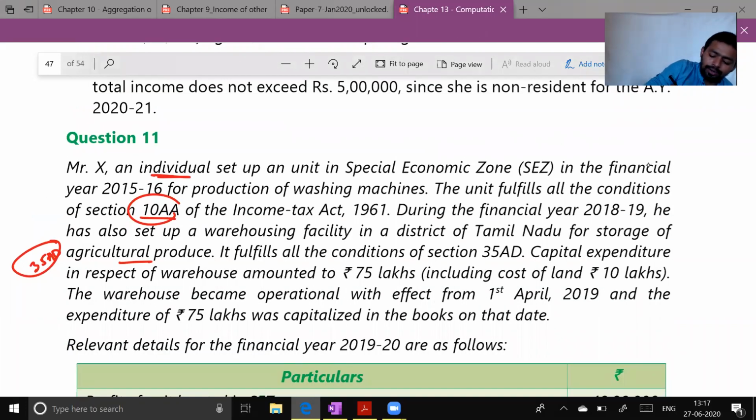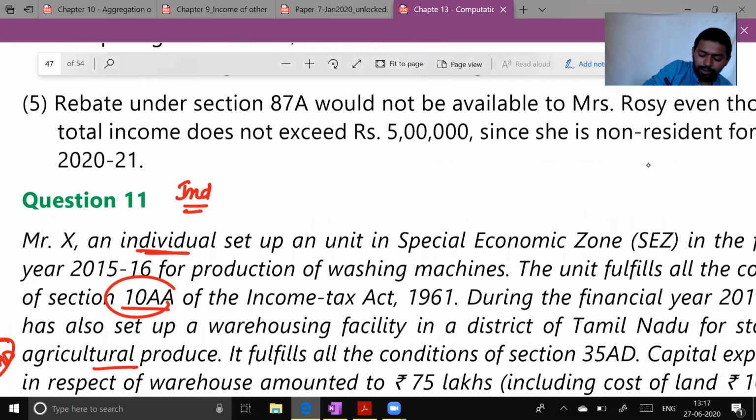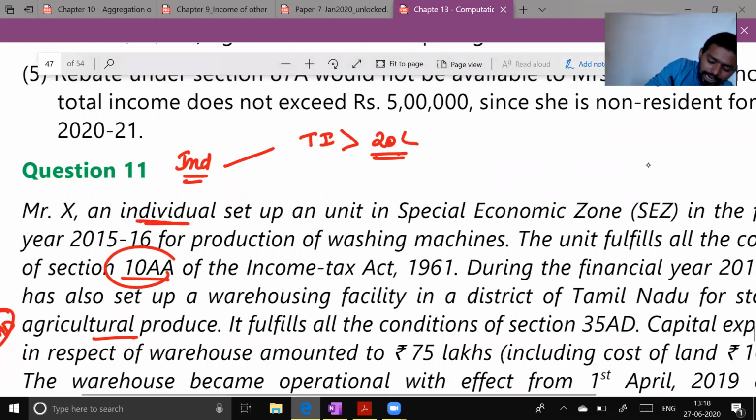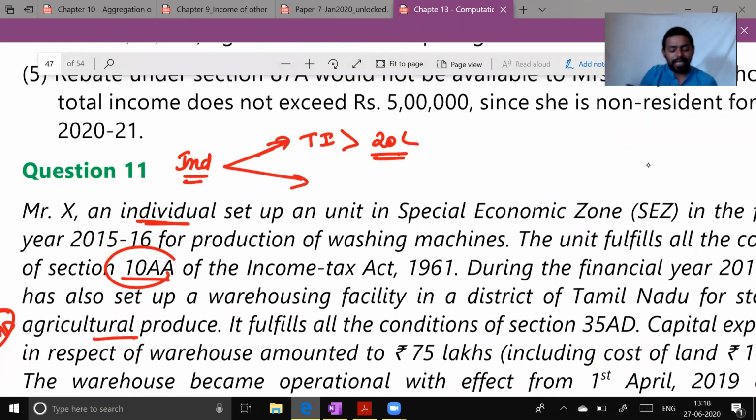What are the conditions? It is applicable only to those individuals whose, first of all, total income is greater than 20 lakh. And secondly, they must have claimed some special benefit in the law.